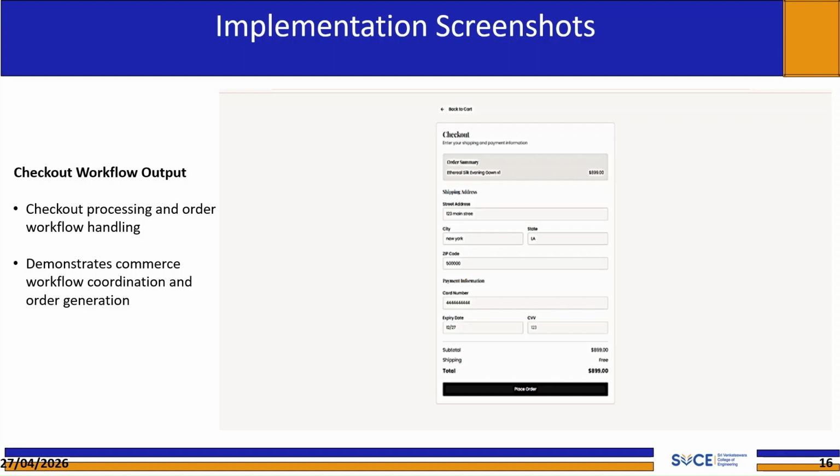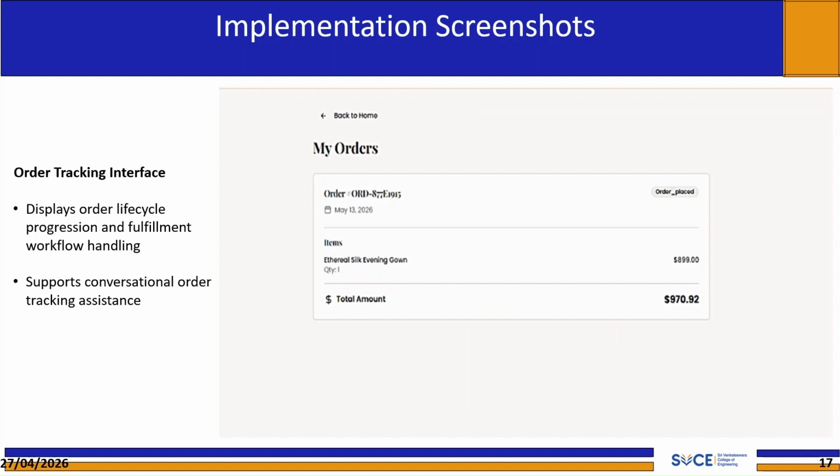Implementation screenshot: order tracking. This shows the order tracking interface, which displays the full lifecycle of a placed order, from processing through packaging, shipping, and delivery. The fulfillment agent powers this view. Importantly, this information is also accessible conversationally. A customer can simply ask, "Where's my order?" in the chat, and the system retrieves and presents the current fulfillment status through natural language. This round trip from conversational query to backend agent to database to composed response illustrates the complete end-to-end capability of the platform in action.